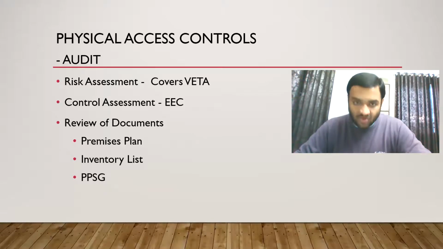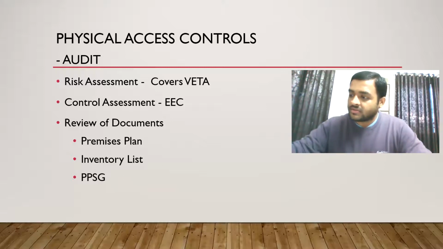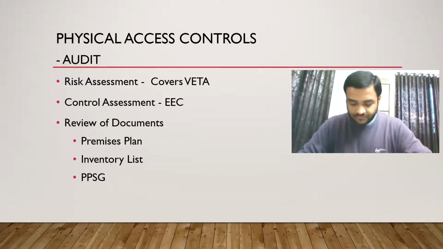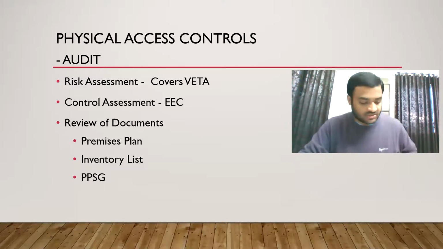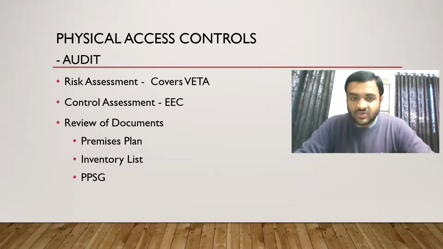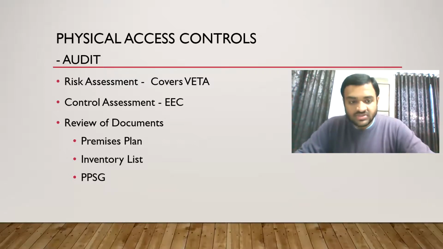First, we will see whether controls are there or not in control assessment, and then we will see whether they are existent, effective, and continuous or not. This is how we will audit physical access controls. Now let's see the next question. Okay, this is easy because just remember RCR, PIP. Okay, risk assessment, control assessment, review of documents. Only 3 things you have to do in case of audit of physical access controls.